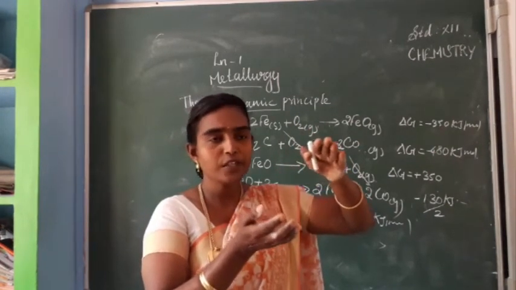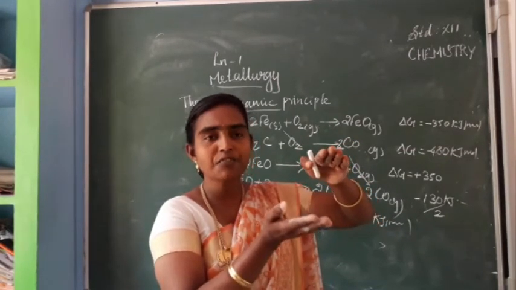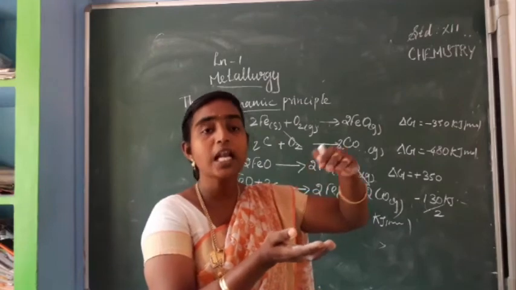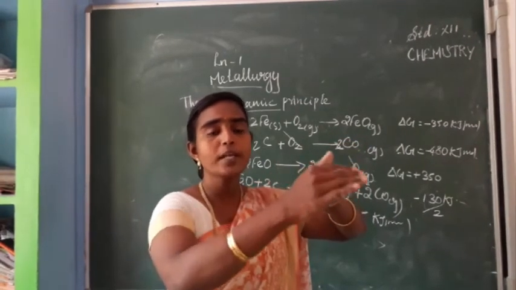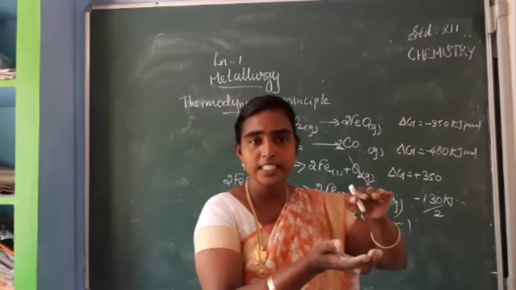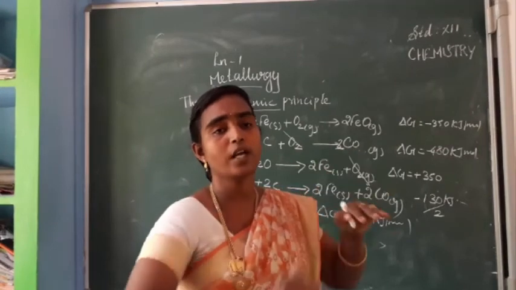So you have to compare the upper part graph and lower part graph. For the lower part graph, the metal oxide is more stable than the one at the upper part. So here chromic oxide and here aluminium oxide, meaning aluminium can reduce chromic oxide.